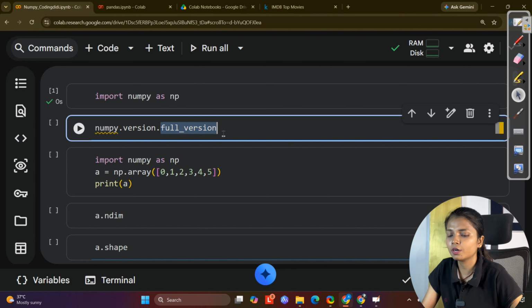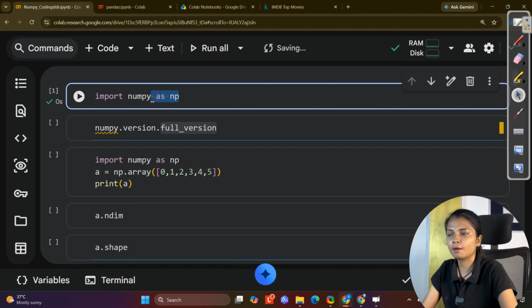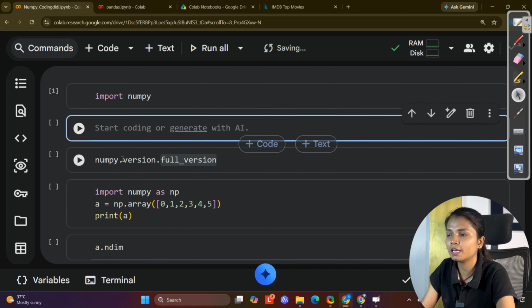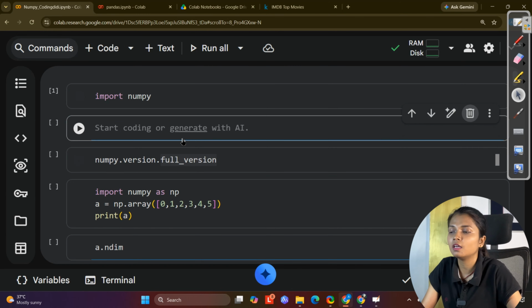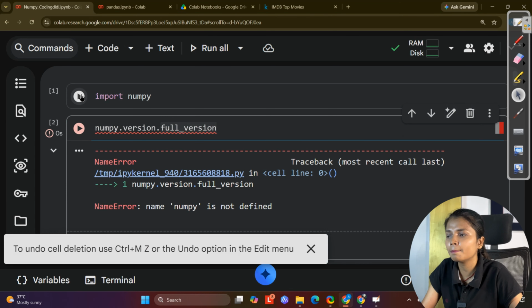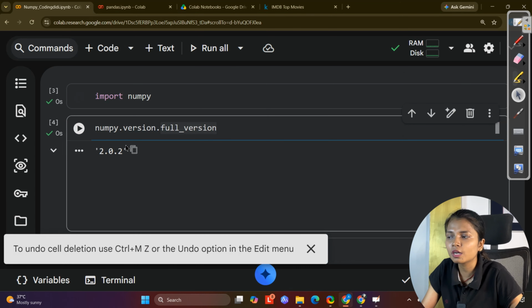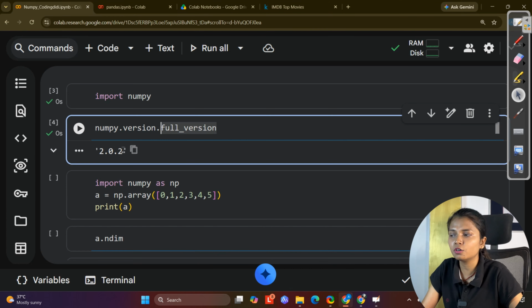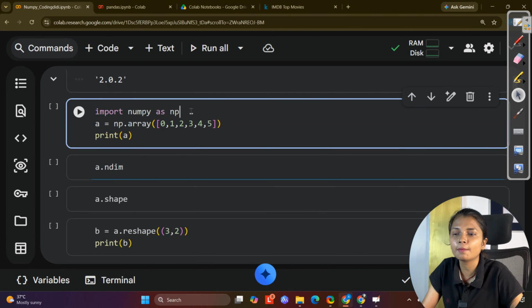First thing is we have to import NumPy. To import NumPy, what is the command that you have to write? It is import numpy. You can give it any nickname as well. Let's say I want to say as np. So I can just write import numpy as np, and then you run this cell. You can use Shift+Enter to run this cell as well. This will import the NumPy library for you in this particular notebook.